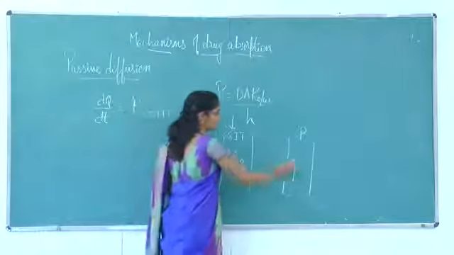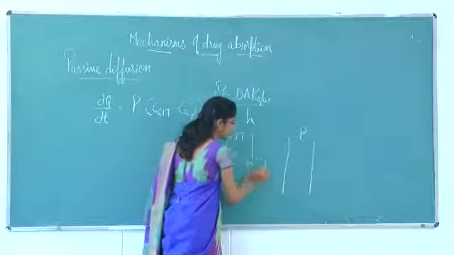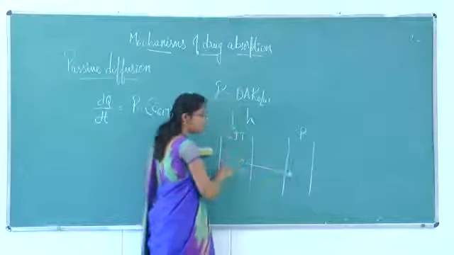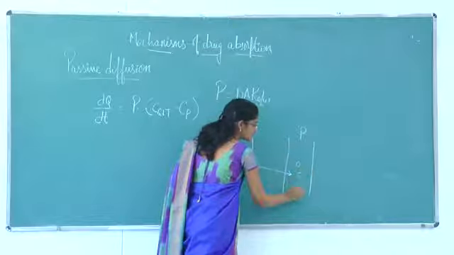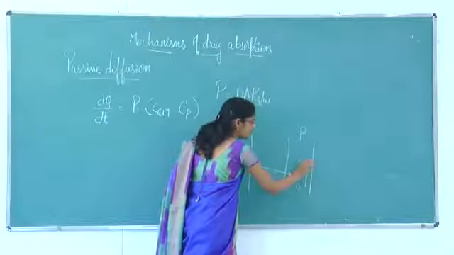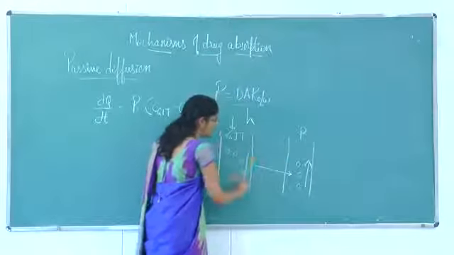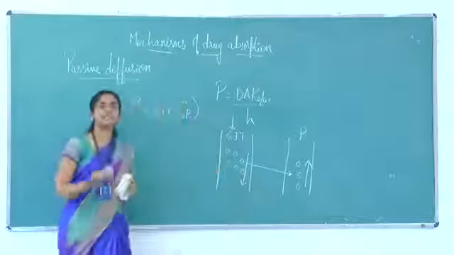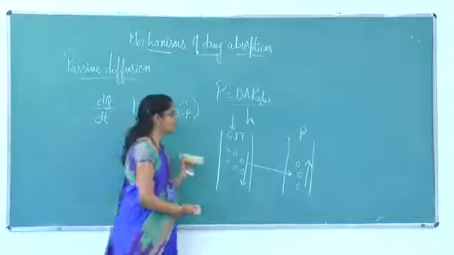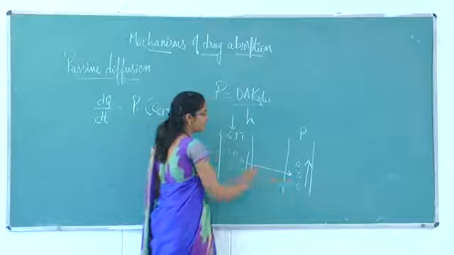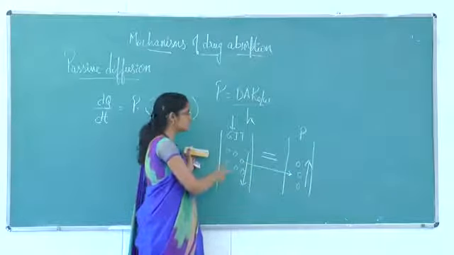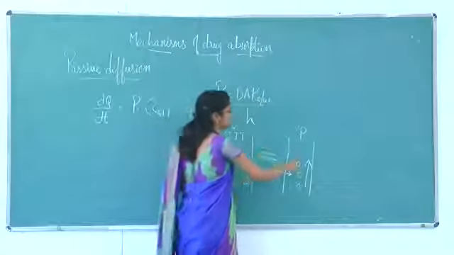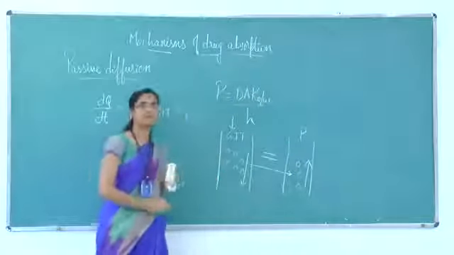As absorption occurs, the molecules start moving from the GIT into the plasma, and the concentration of the drug in the plasma will keep on increasing, while the concentration in the GIT will keep on reducing. There will be a particular point where there is equilibrium between the concentration of the drug in the GIT and in the plasma.